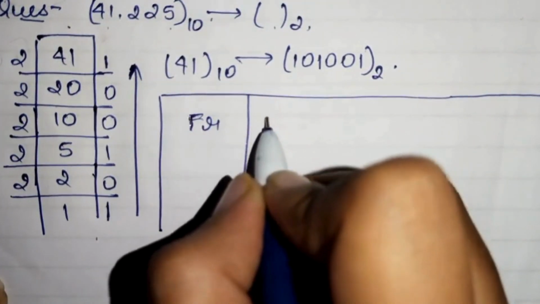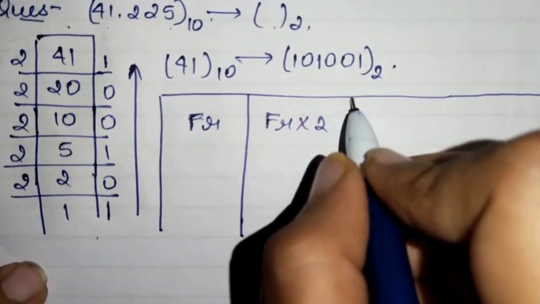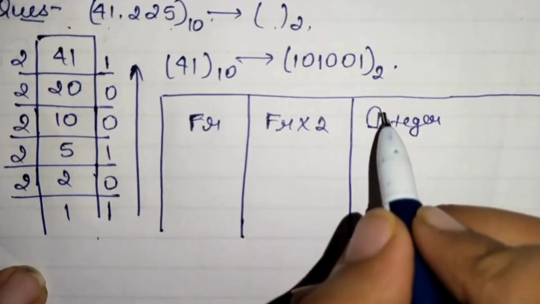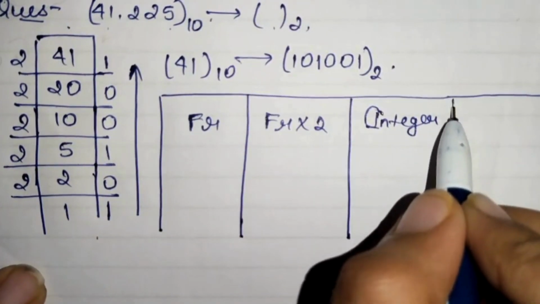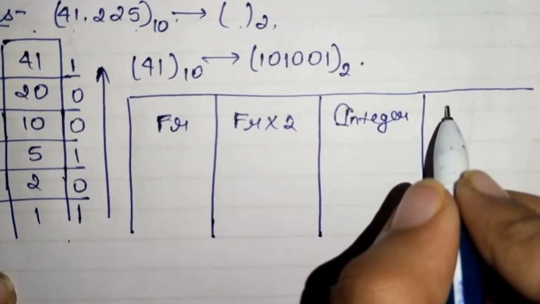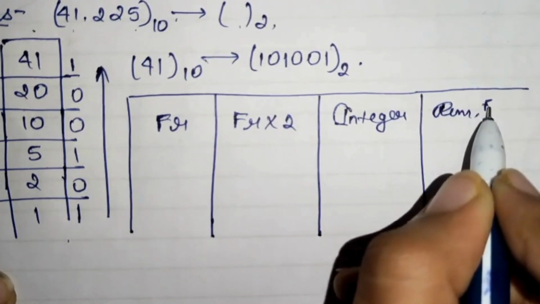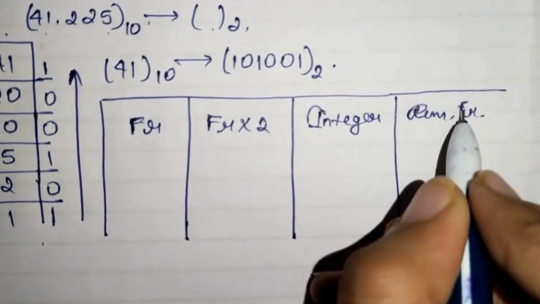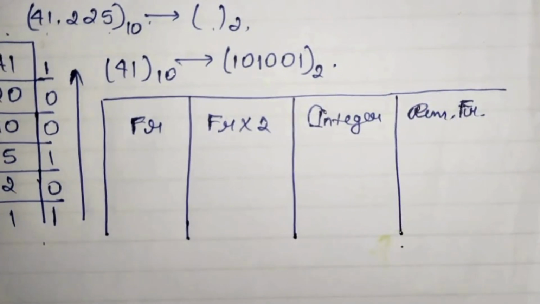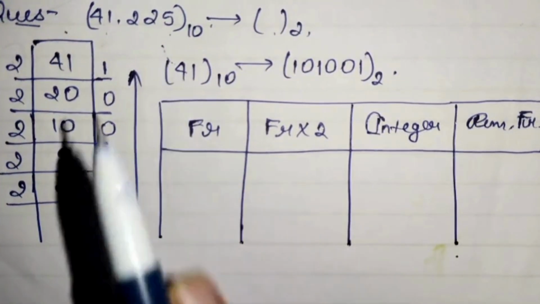This will be the fraction into 2. We will write the integer here. Then here we will be writing the remaining fraction. I have made a clear table for solving this fraction.